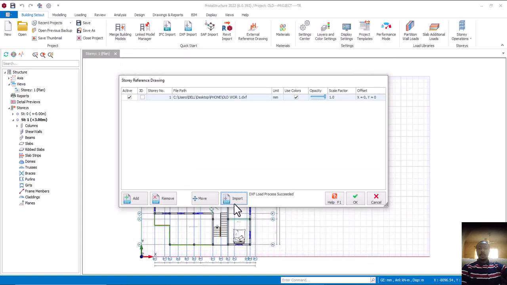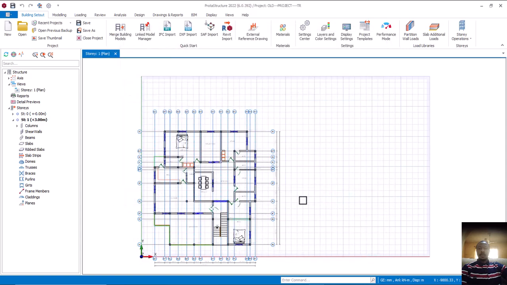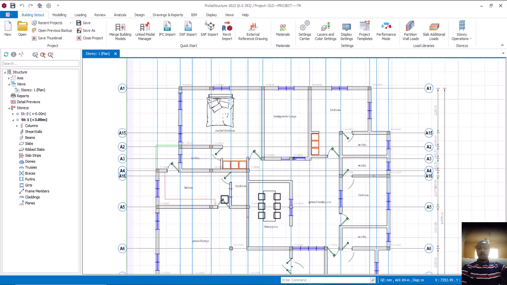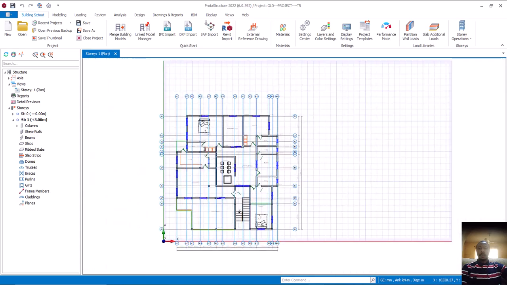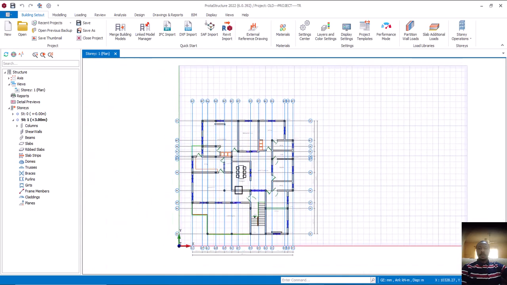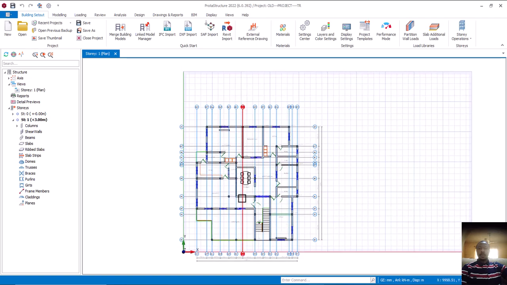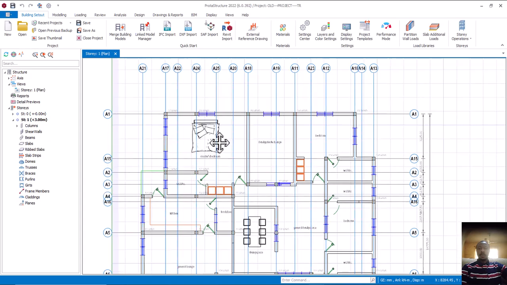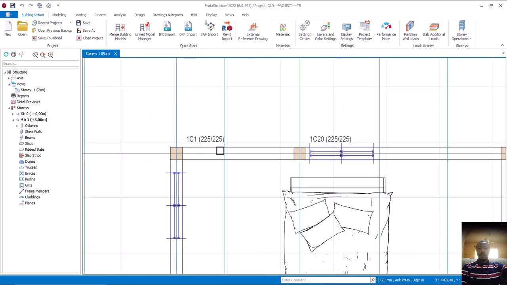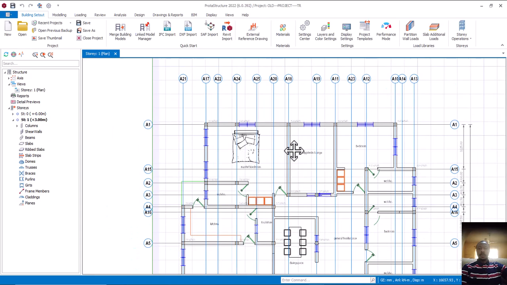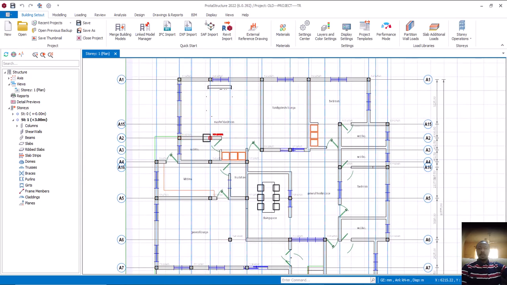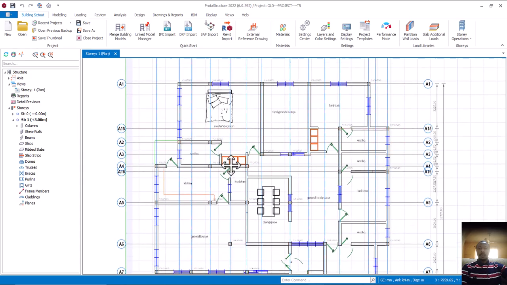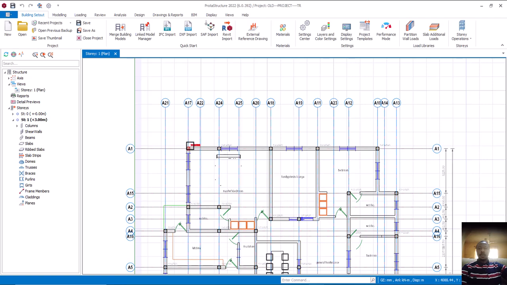I'll click on close. Then I'll click on OK. Finally, can you see it now? You can now see what we are having, isn't it? This is what we are having at this point. So since this is what we are having, what I'm going to do now, I already have my columns, well positioned. My columns are all positioned. So all I'm going to be doing now is to do what? To connect them with what? With the beams. That's the next thing I'm going to be doing.